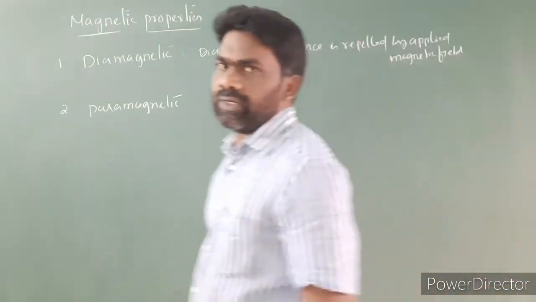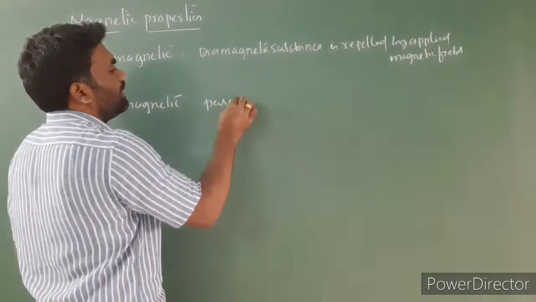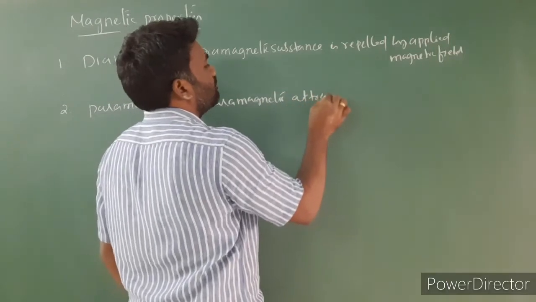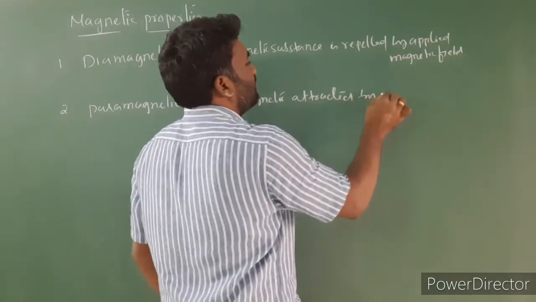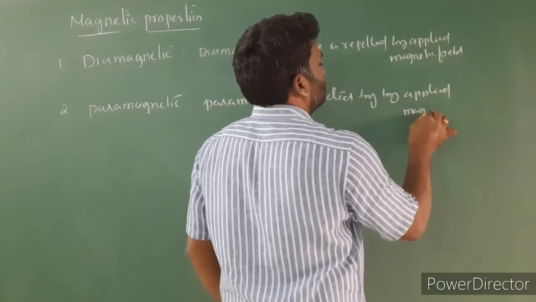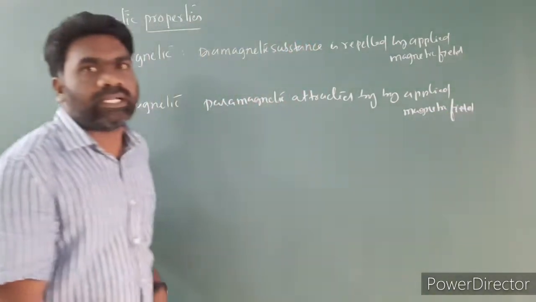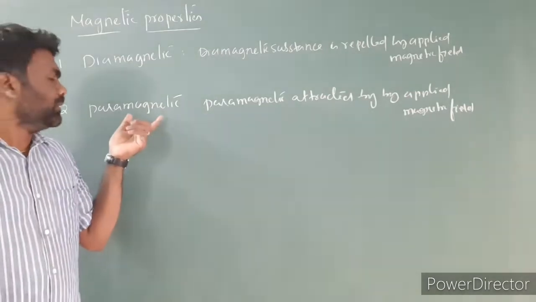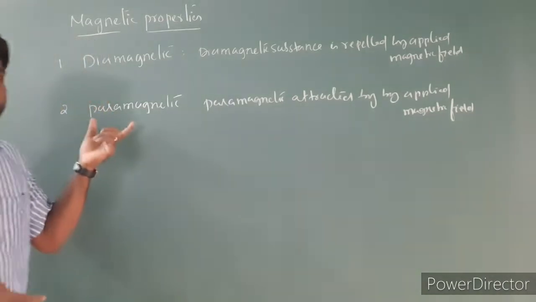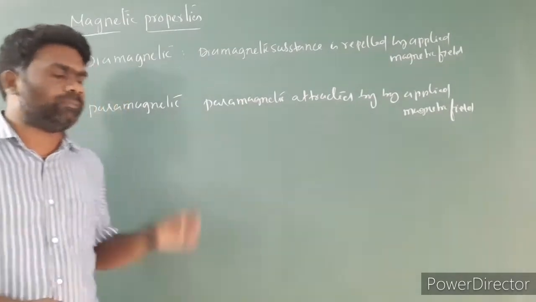Next, paramagnetic substances are attracted by the applied magnetic field. Another one is ferromagnetism. Ferromagnetism is an extreme form of paramagnetism. Ferromagnetic substances are strongly attracted by the applied magnetic field.